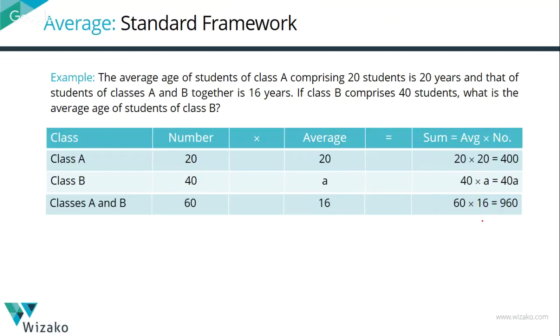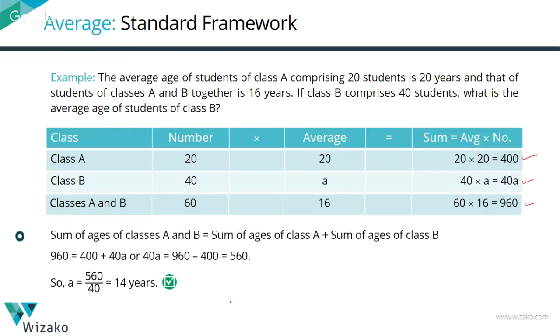Now, this is the same thing. You captured it in a printed form. 400, sum of the ages of students of class A. 40A in terms of the variable, sum of the ages of students of class B. Together their ages is equal to 960. So basically we are going to say 960 is equal to 400 plus 40A. We computed A to be equal to 14 years, right? So done, dusted. Let's move on.